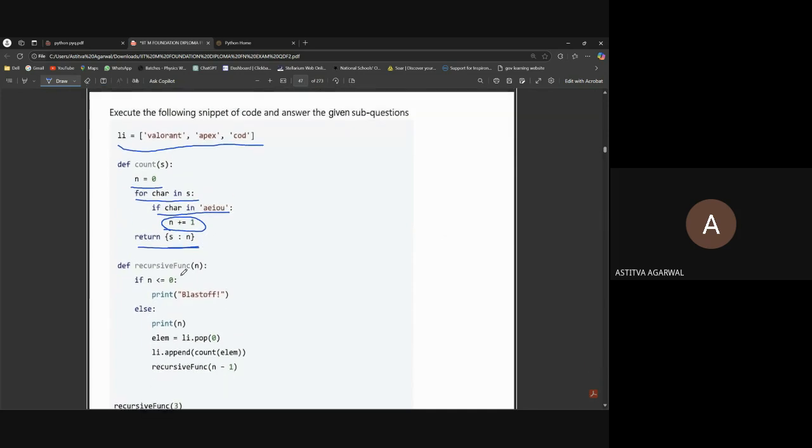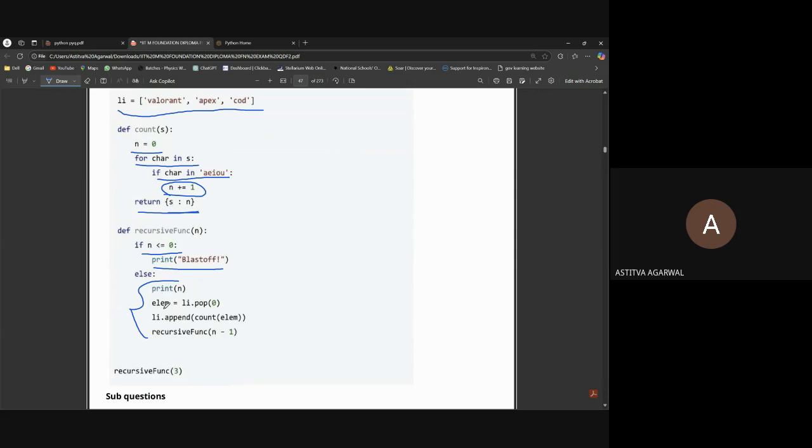Now this is a recursive function. If n is smaller than or equal to 0, print blast off. Else we continue with the print statement, then element is equal to li dot pop 0. We take out the zeroth index element, then li dot append count element.